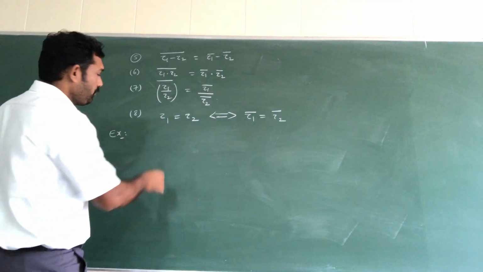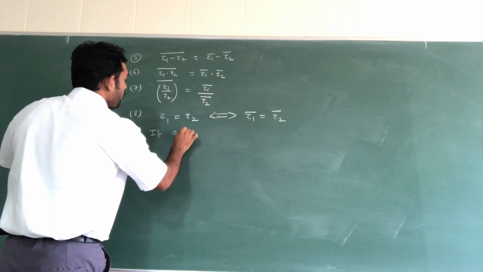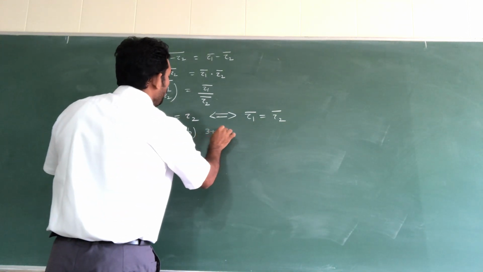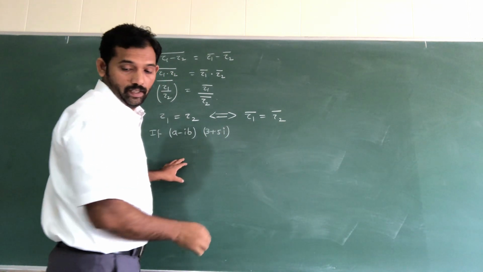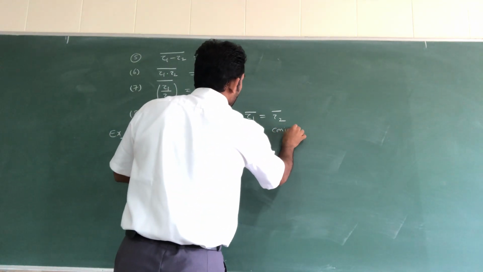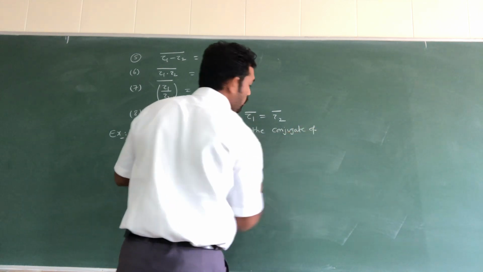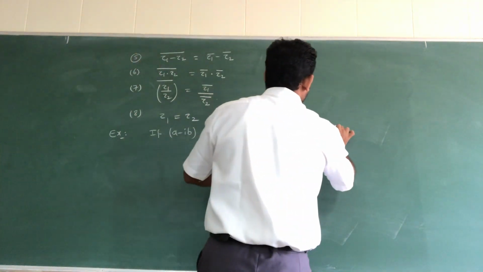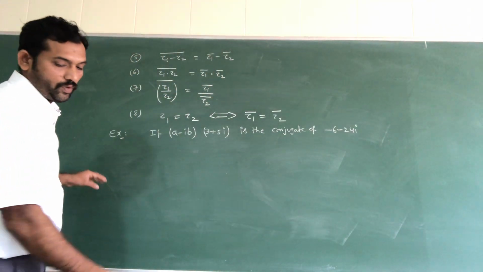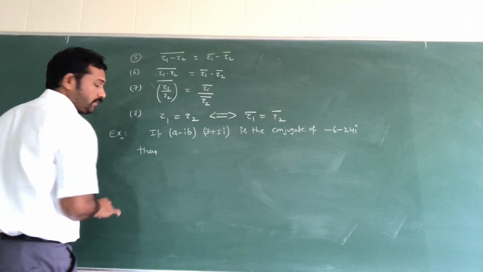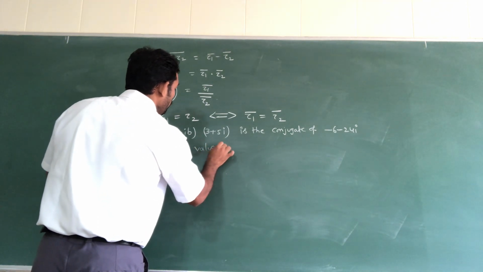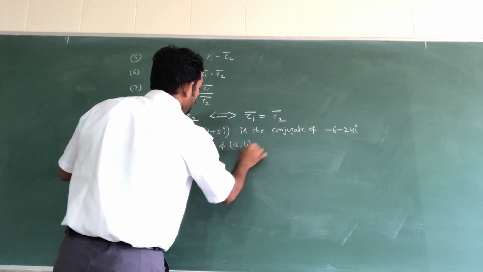If a minus ib into 3 plus 5i is the conjugate of minus 6 minus 24i, then the value of a comma b, write a comma b, is what?